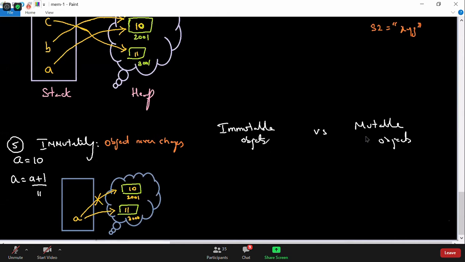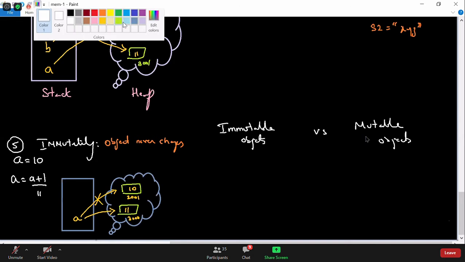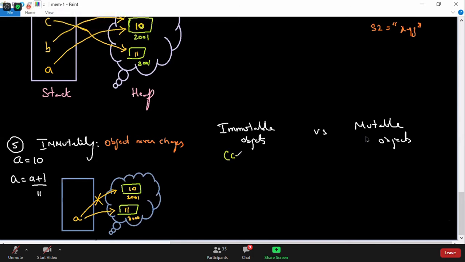Immutable objects means cannot be changed, and mutable objects means can be changed. That is the difference, first of all.